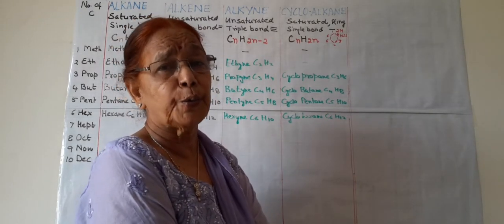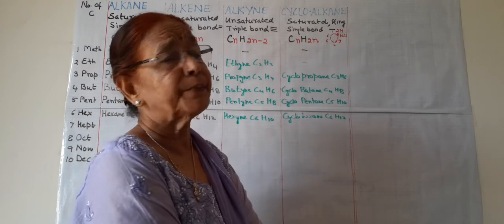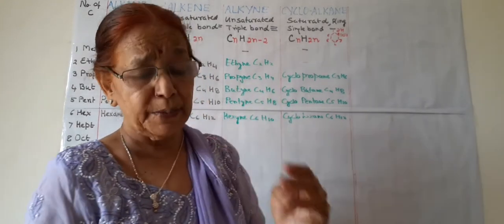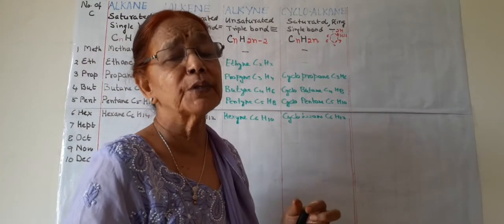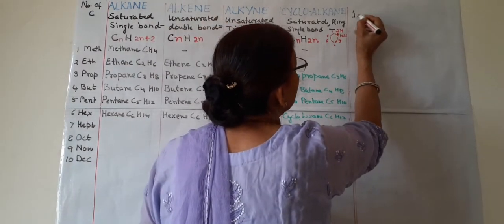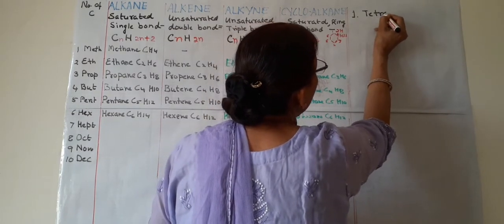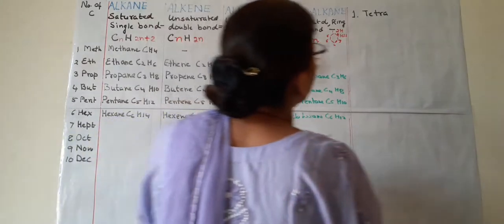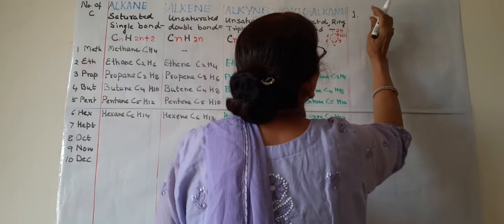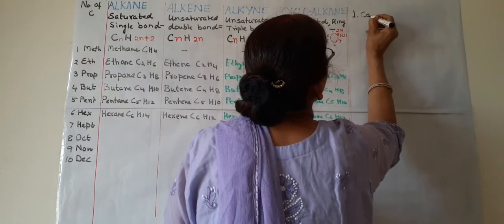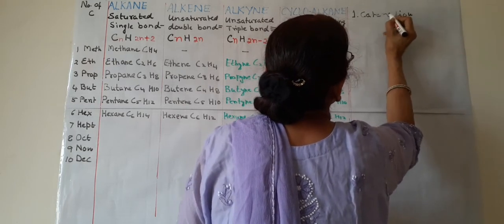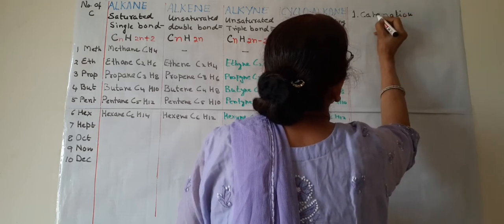More than 3 million carbon compounds are known today. It is a huge number, and this is due to 3 characteristics of carbon atom, which is why so many compounds are formed by carbon alone. So the first is catenation. There is a property of carbon known as catenation. What is catenation?